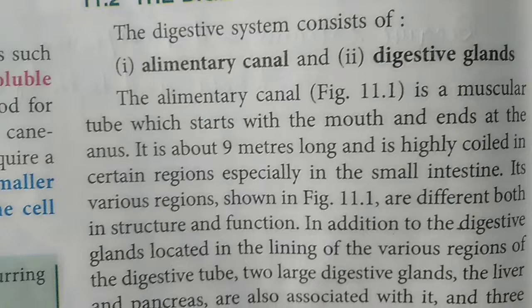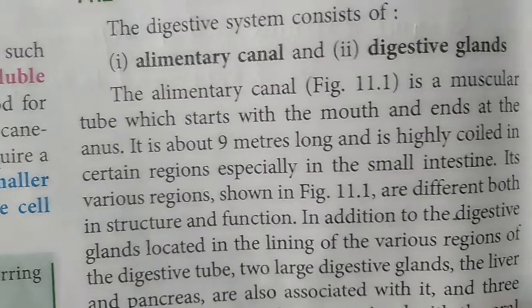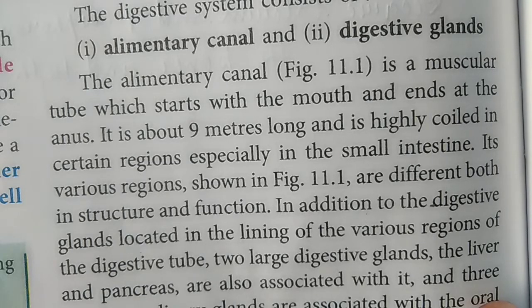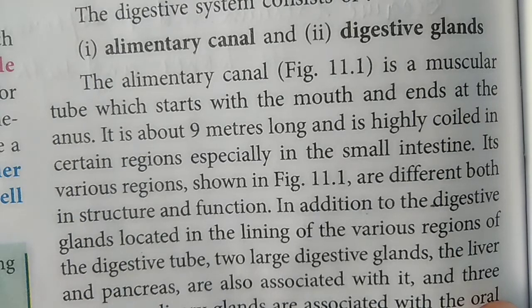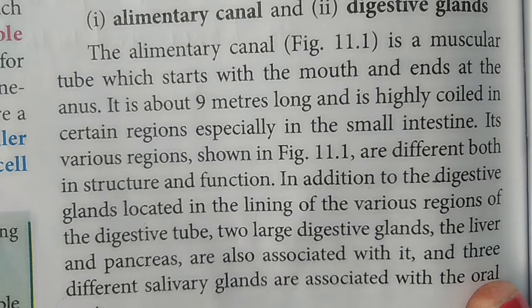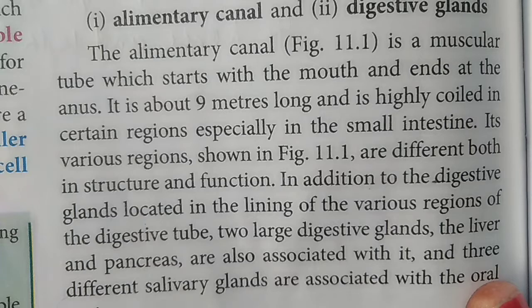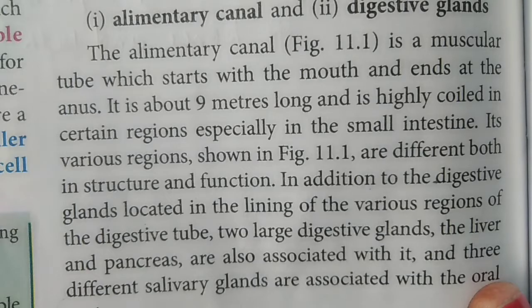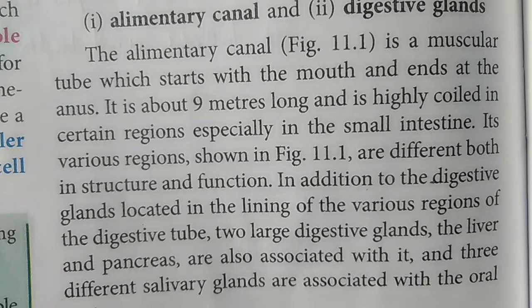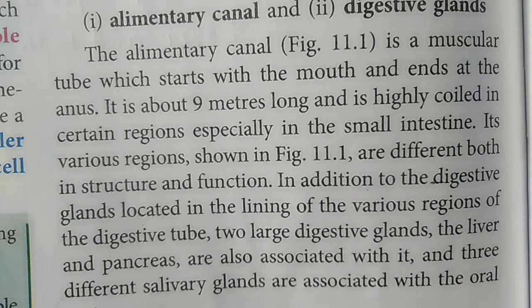Now the alimentary canal also has the digestive glands, and these digestive glands are located in the lining, meaning in the walls of the various regions of the digestive tube. The main two digestive glands present in our digestive system are the liver and the pancreas. And there are three other salivary glands which are present in our mouth. So this is only a small description of the main parts of our digestive system.